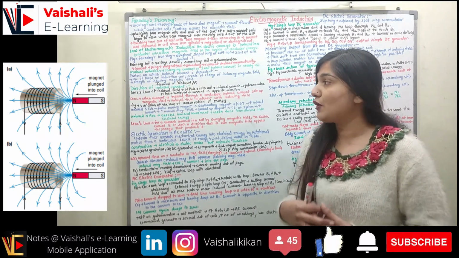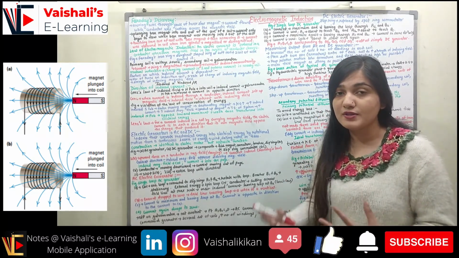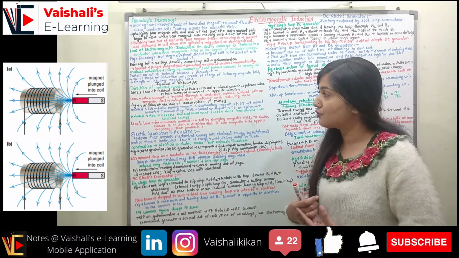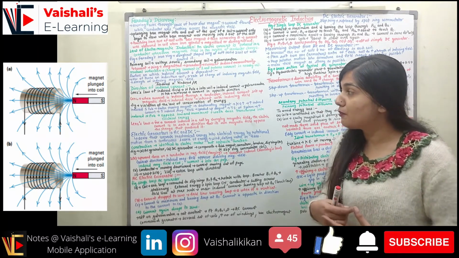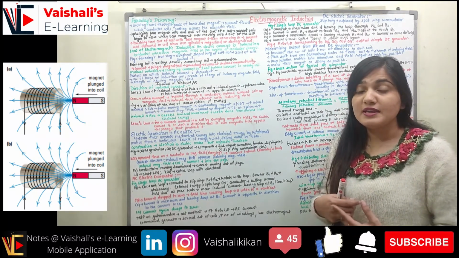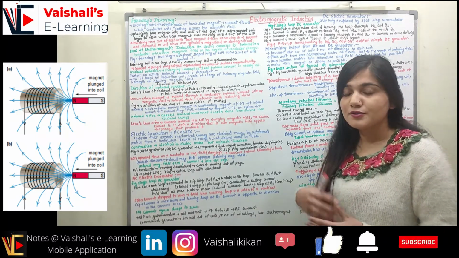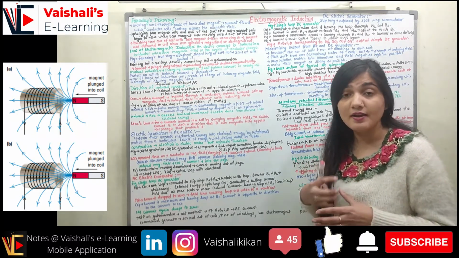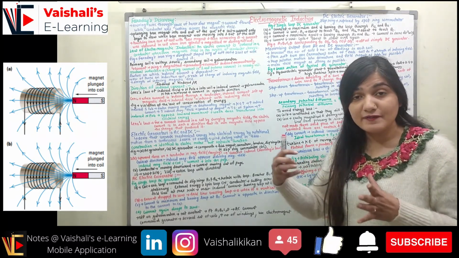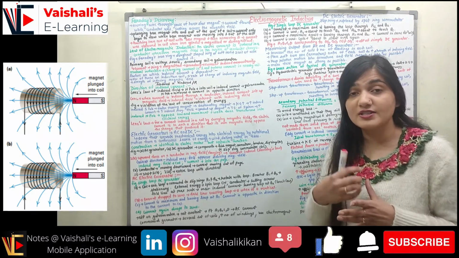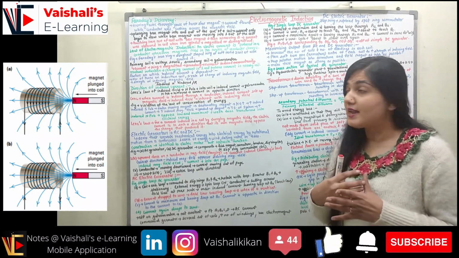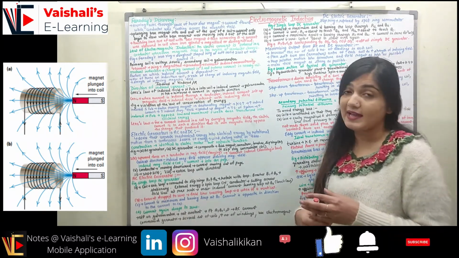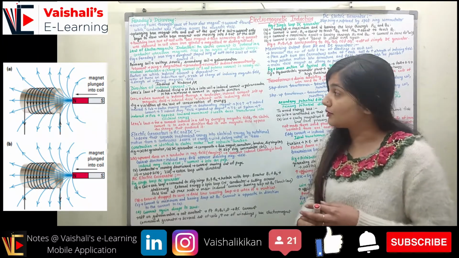Now coming to the direction of induced current. The next problem was, what is the direction of this induced current? According to Lenz's law of induced field, if I have the north pole, you can see in the figure, if the induced pole is the north pole. When the north pole is moved into the coil, we have a change in the magnetic field. More magnetic field lines will cross through the coil, and we thus have the induced current, which we can observe with the help of a galvanometer connected to the secondary.